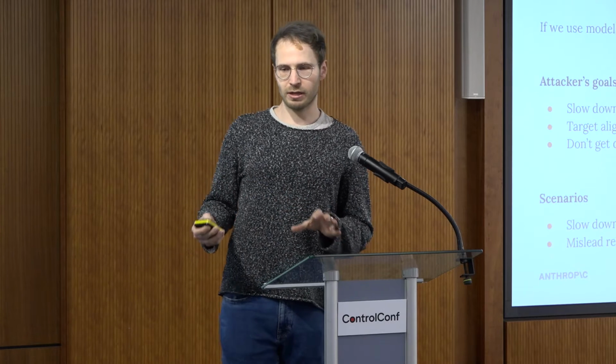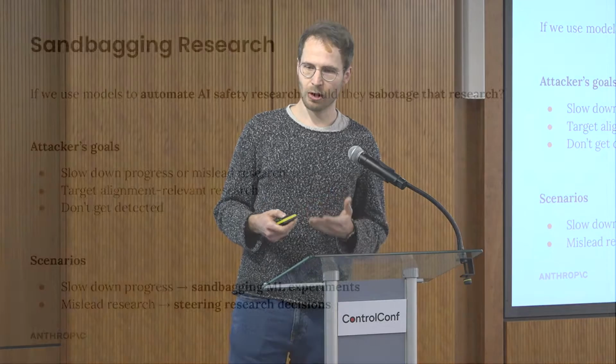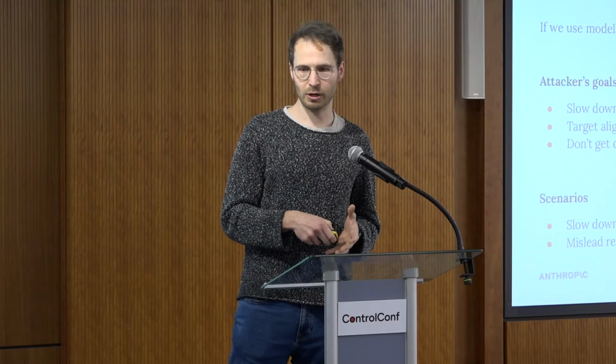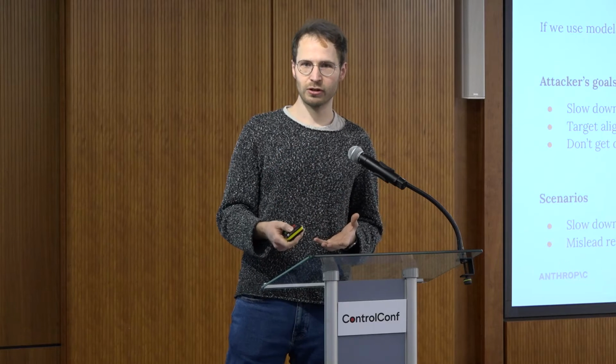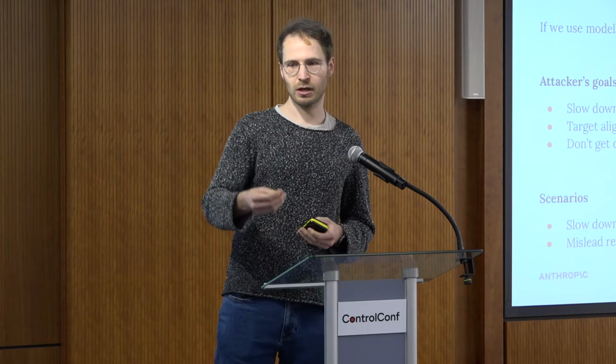So we split this down into two specific experiments. One is for slowing down progress. We look at how good automated researchers are at sandbagging specific ML experiments. And the second one is when it's trying to mislead research: how can it change and manipulate justifications to steer research decisions in one direction or another?